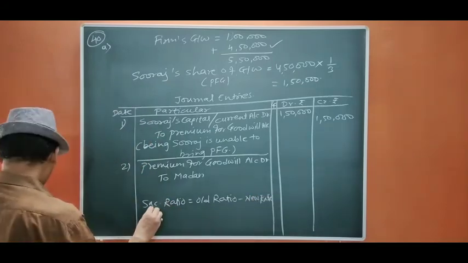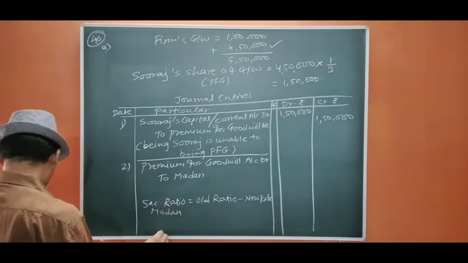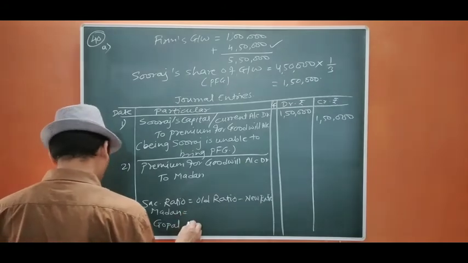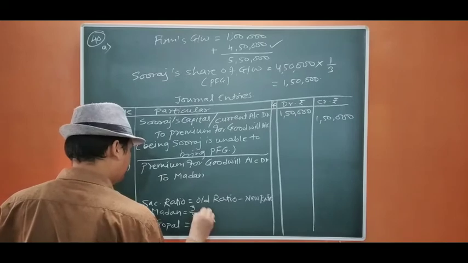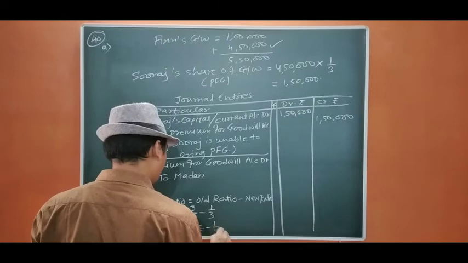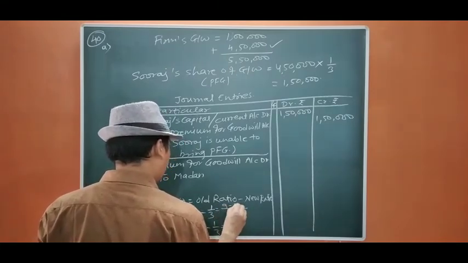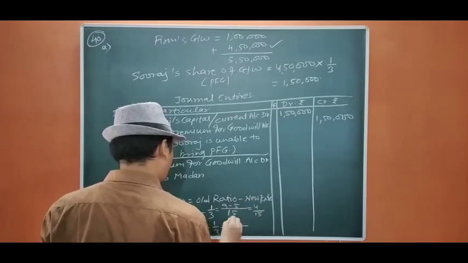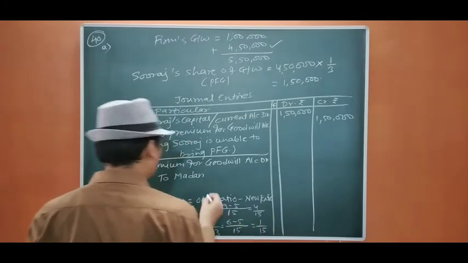Okay. So Madan and Gopal, the old ratio was 3/5, 2/5, and the new is 1/3. 15, 3 3s are 9 minus 5, 4/15. 15, 3 2s are 6 minus 5, 1/15. So we are going to distribute in 4:1.